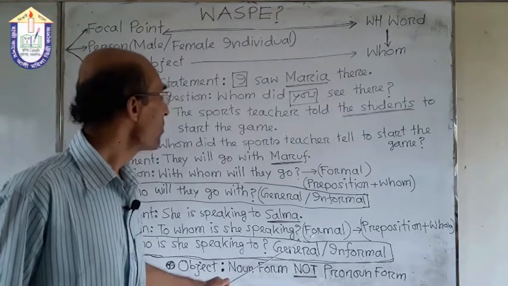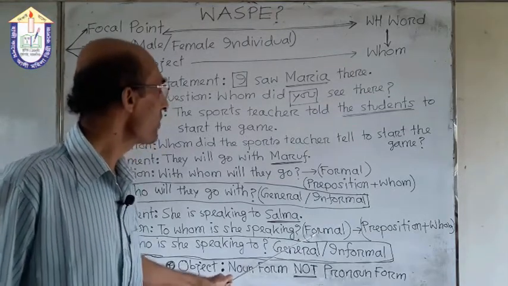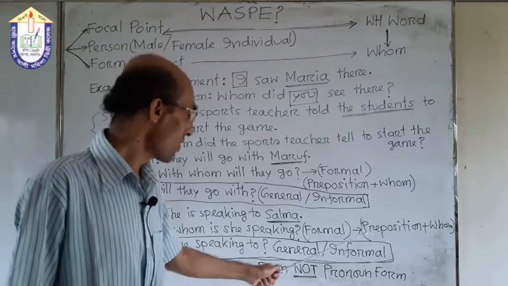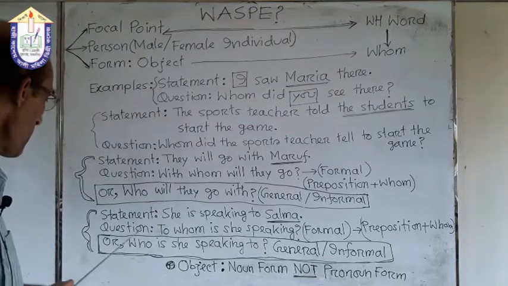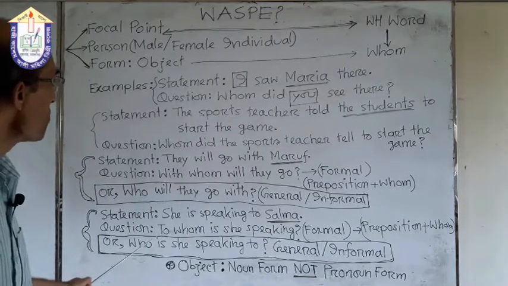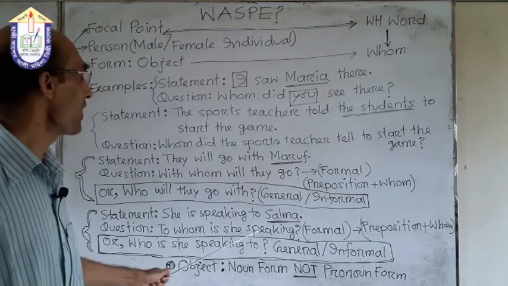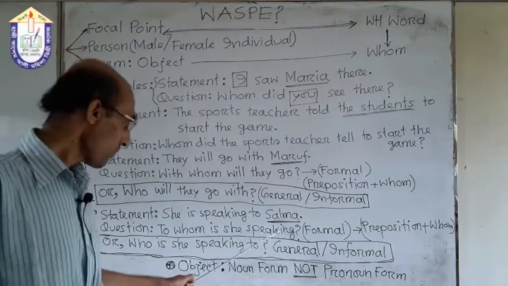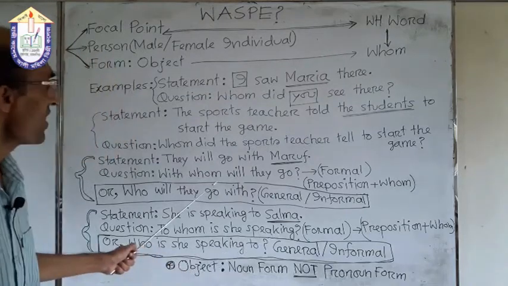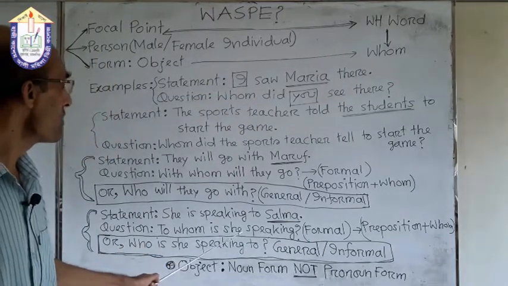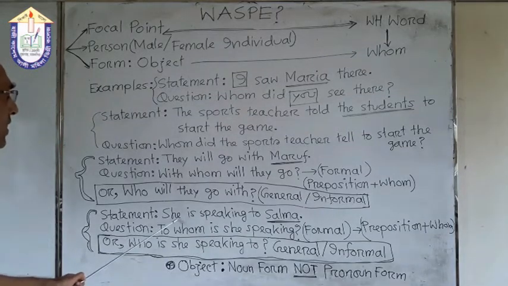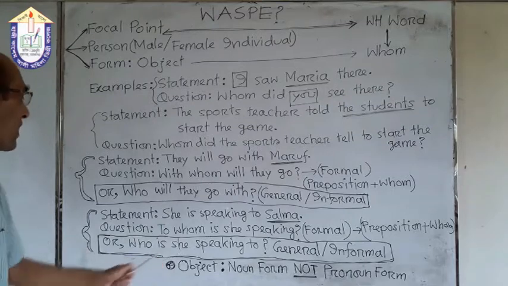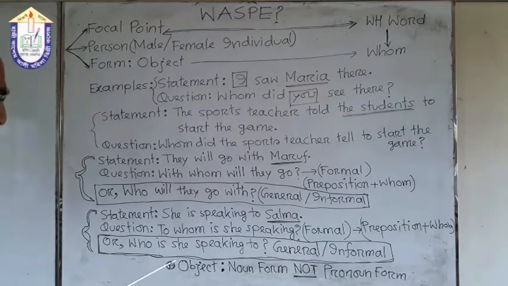This is a formal example of language as it starts with a preposition plus whom. The total thing is: to whom is she speaking? And like the previous sentence, we can also have an alternative answer of the statement she is speaking to Salma as a question.